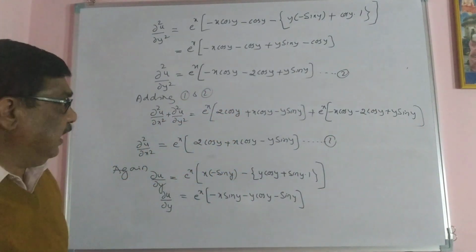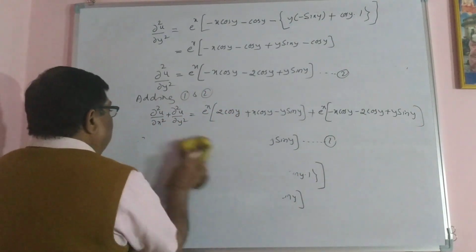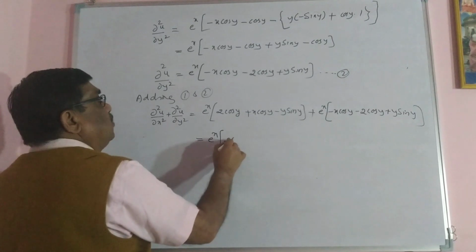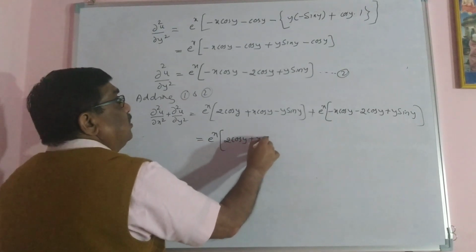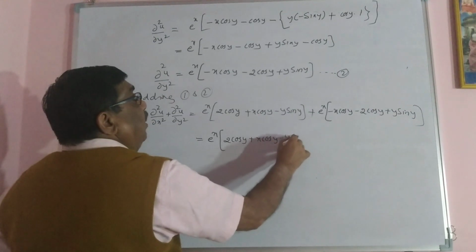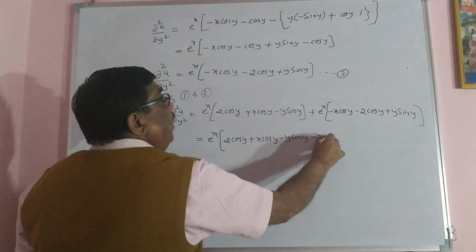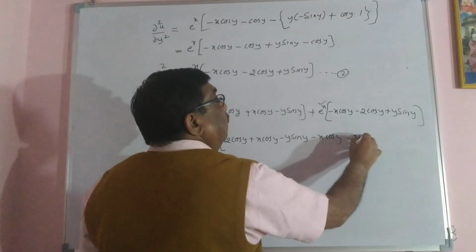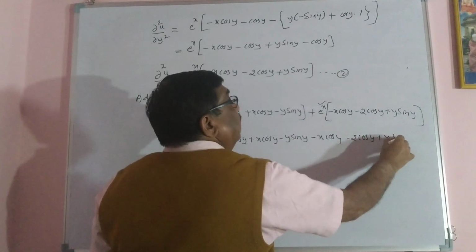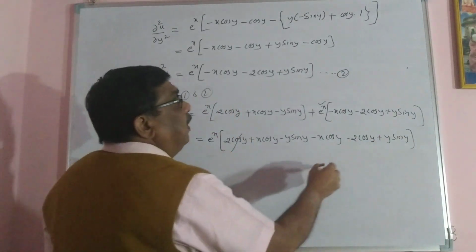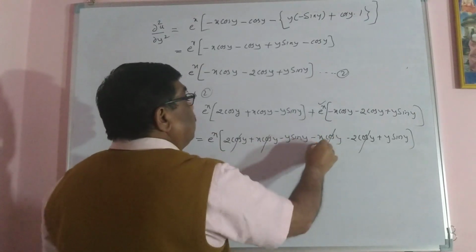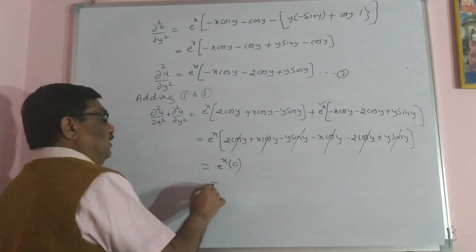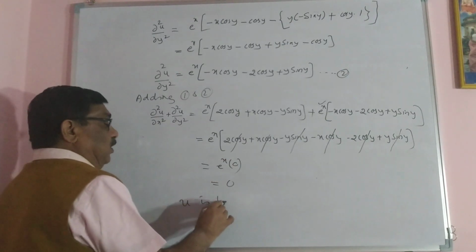See, in these two brackets, e raised to x is a common factor. Let me take it out. If I take it out, e raised to x into bracket 2 cos y plus x cos y minus y sin y minus x cos y, because e raised to x is taken common, minus 2 cos y plus y sin y. See, 2 cos y minus 2 cos y cancels, x cos y cancels, y sin y cancels, e raised to x into 0, this is 0, therefore u is a harmonic function.